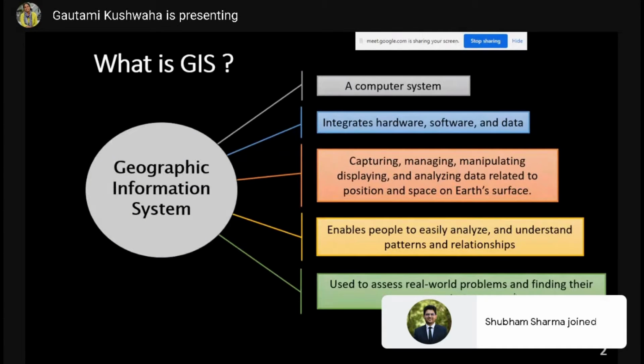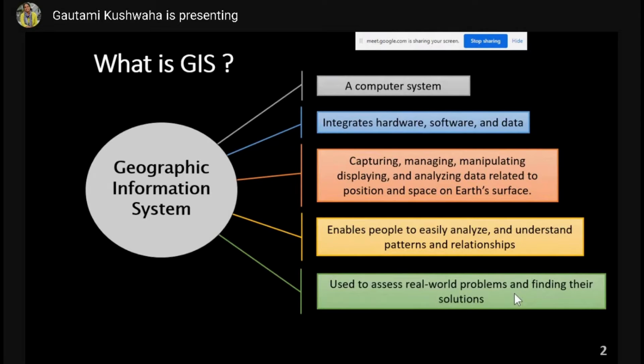Now, as we discussed, it is a set of hardware, software, and data sets, which can be used to easily analyze real-world problems by understanding patterns and relationships between different factors, and find solutions for those problems which we are observing and finding out through GIS analysis and manipulation.